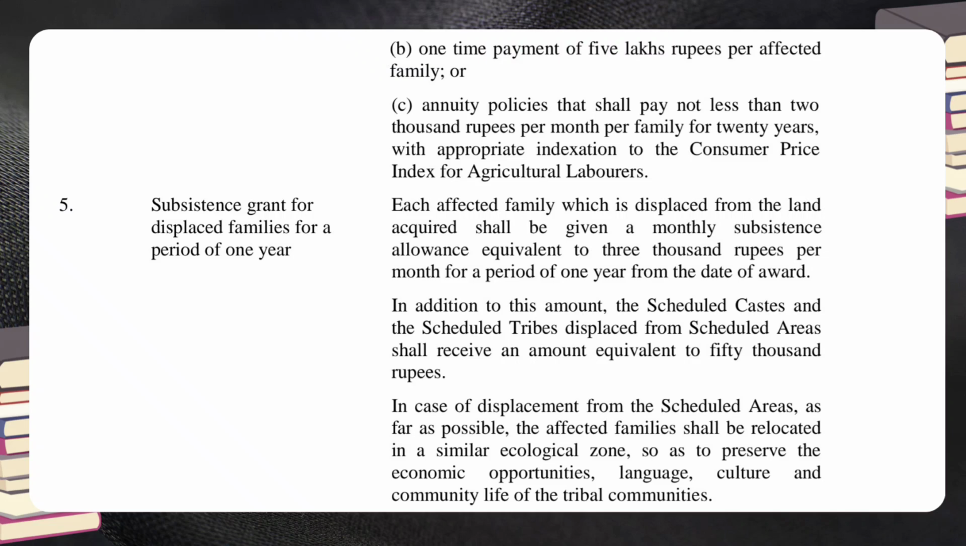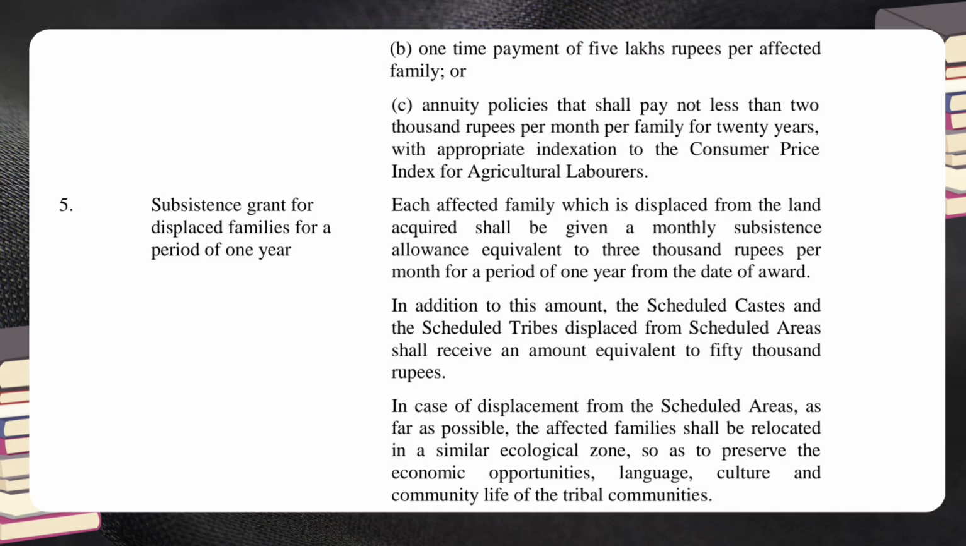Annuity policies that shall pay not less than 2,000 rupees per month per family for 20 years, with appropriate indexation to the consumer price index for agricultural laborers. 5. Subsistence grant for displaced families for a period of 1 year. Entitlement or provision: Each affected family which is displaced from the land acquired shall be given a monthly subsistence allowance equivalent to 3,000 rupees per month for a period of 1 year from the date of award.